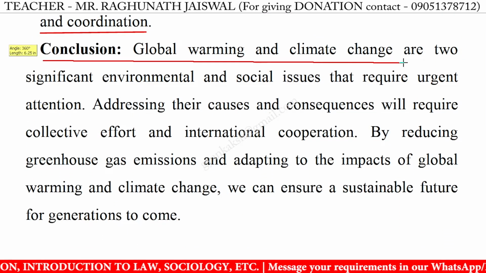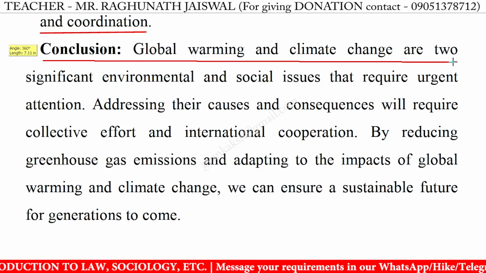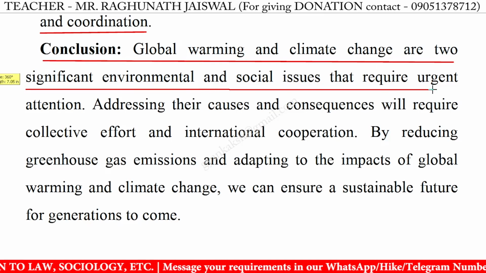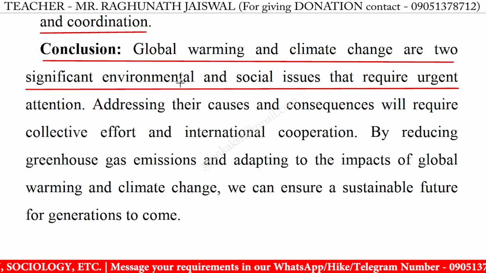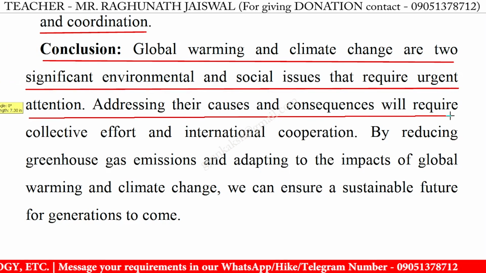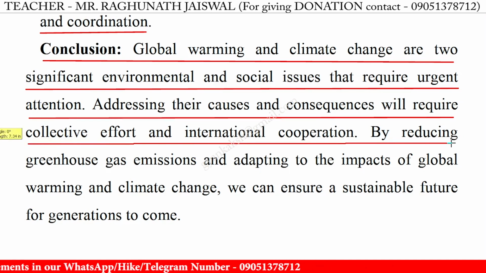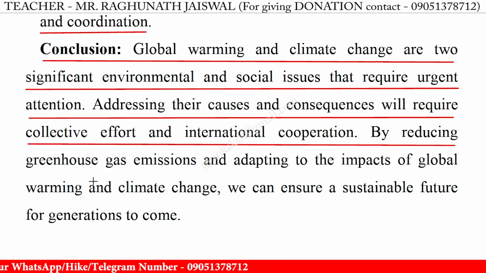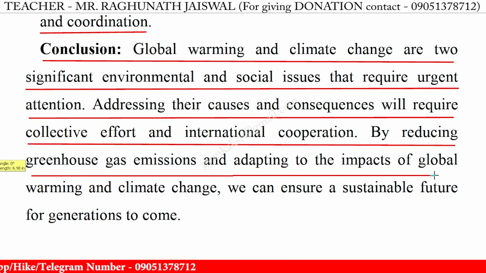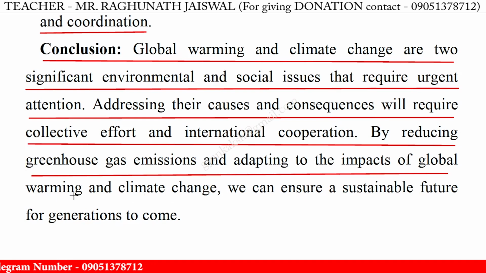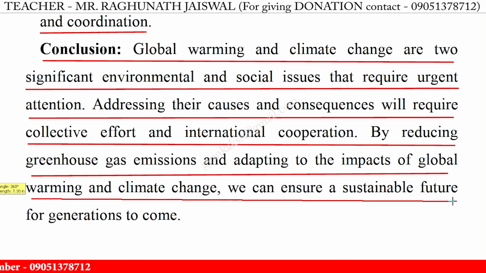Conclusion. Global warming and climate change are two significant environmental and social issues that require urgent attention. Addressing their causes and consequences will require collective effort and international cooperation. By reducing greenhouse gas emissions and adapting to the impacts of global warming and climate change, we can assure a sustainable future for generations to come.